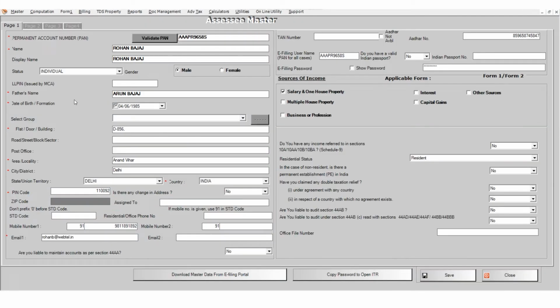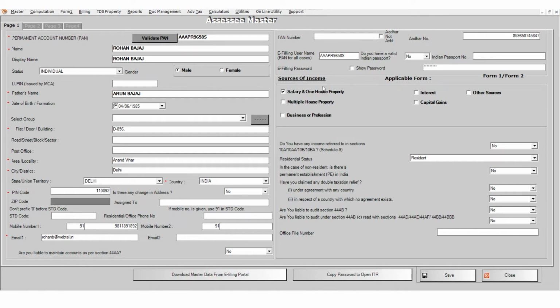Here you need to fill the personal information of your assessee, like name, father's name, address, mobile number, and mail ID. Then you need to enter the Aadhaar number, and then the password in case you want to directly upload your ITR through the income tax software.